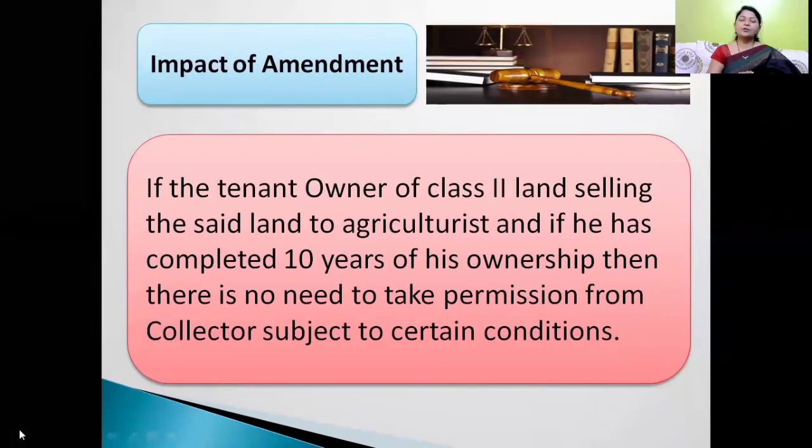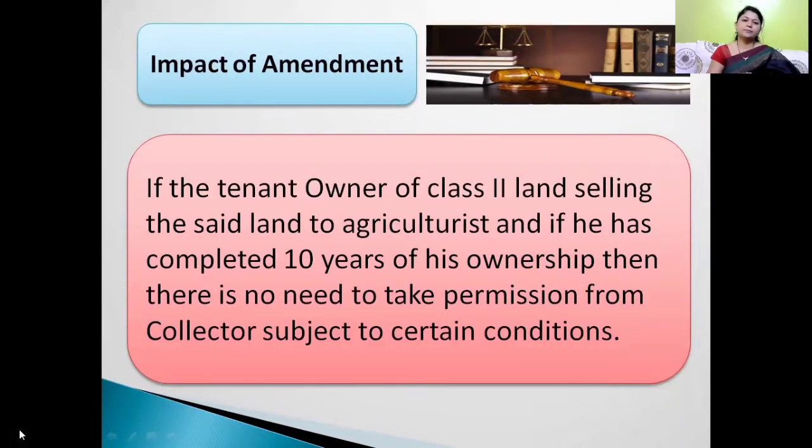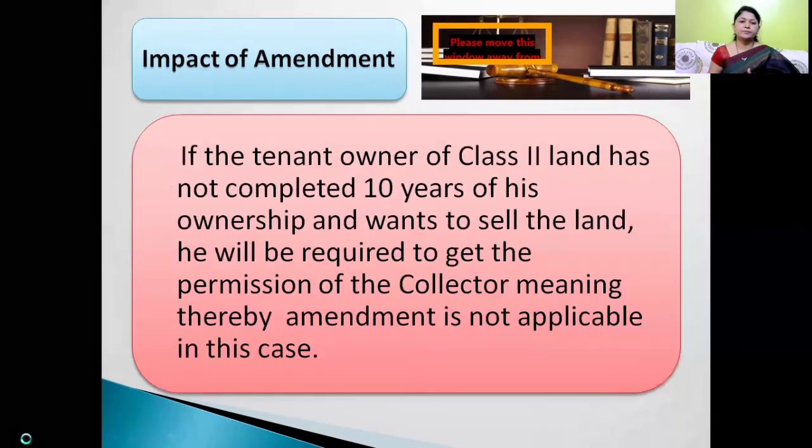Let's see impact of amendment. First scenario, if the tenant owner of Class 2 land is selling the said land to an agriculturist and if he has completed 10 years of his ownership, then there is no need to take permission from collector, subject to certain conditions which we had discussed earlier.